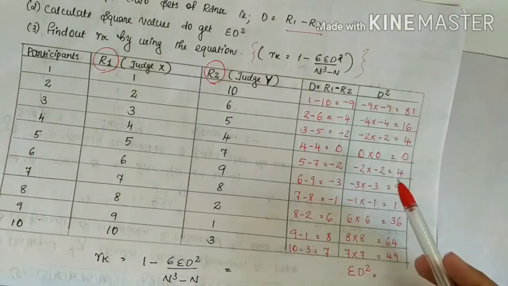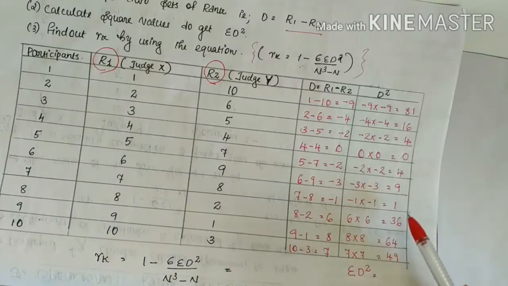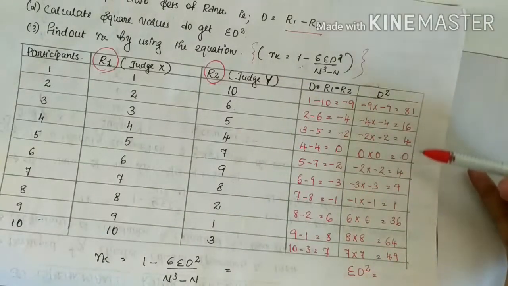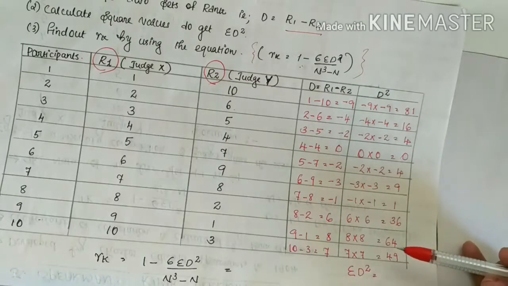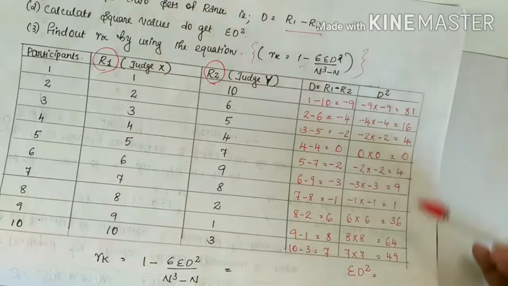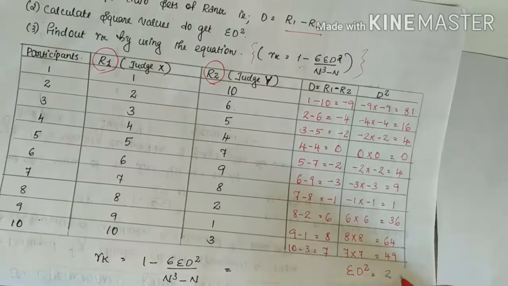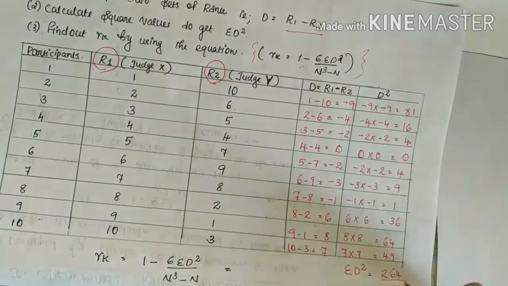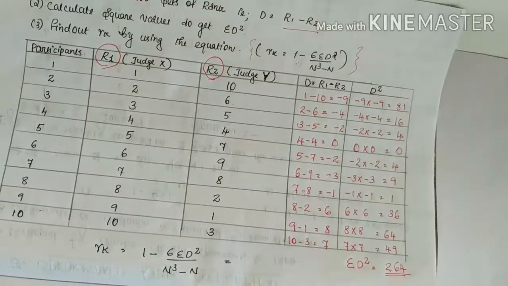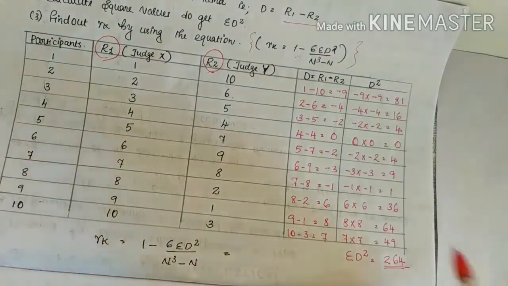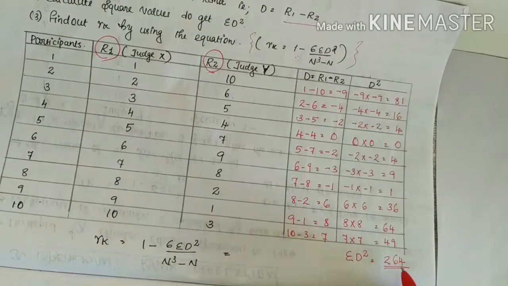After finding the value of D square, the next step is to calculate sigma D square. Sigma D square is the total of the D square column. Here the total of the D square, or sigma D square, is 264. Now that we have the value of sigma D square, directly apply the equation.